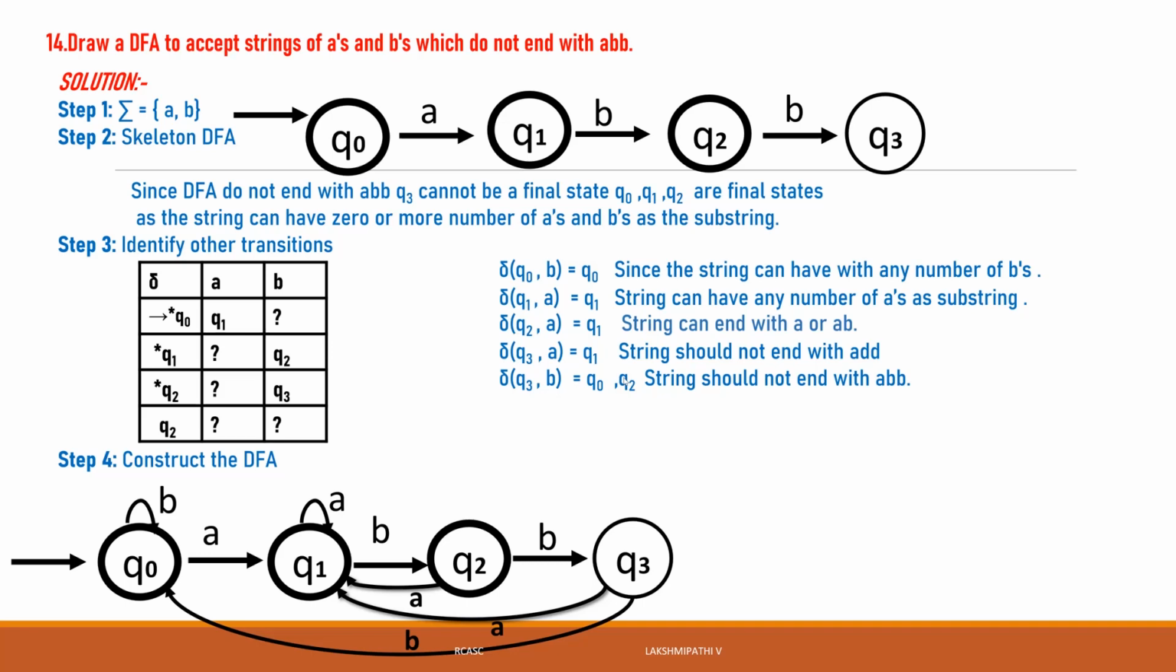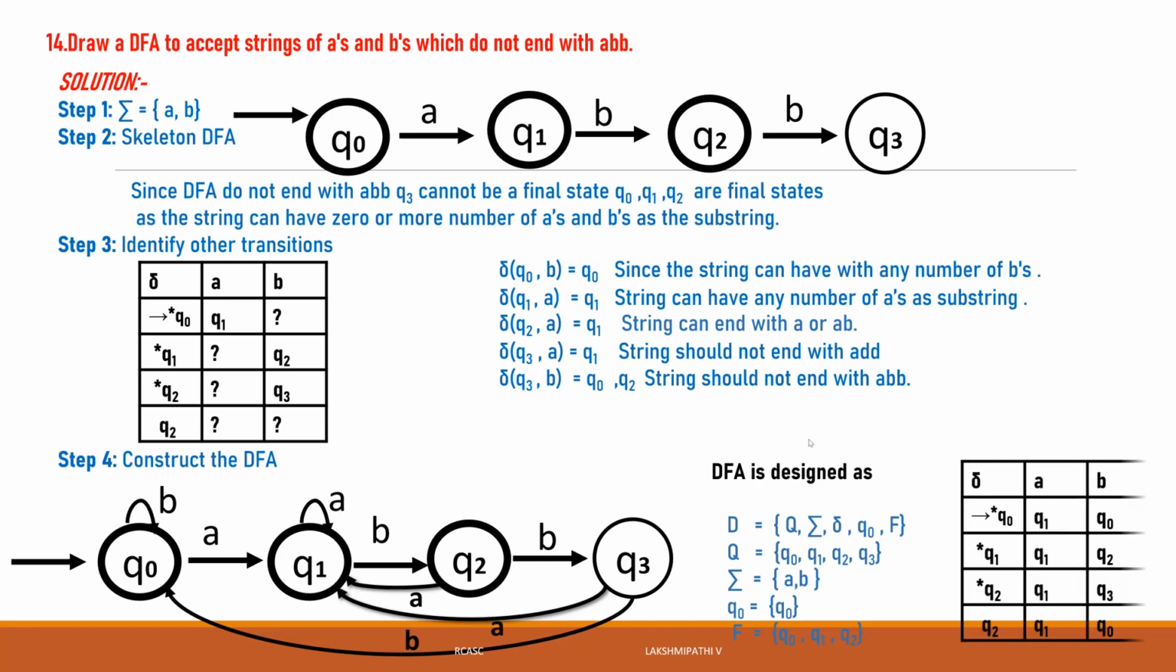Just remaining now is defining the DFA. Design a DFA, D is equal to Q, sigma, delta, Q naught and F. Then Q is the states Q0, Q1, Q2, Q3. Then sigma is equal to A comma B. Then Q naught is the starting state. The final states: F is equal to Q0, Q1, Q2. Then delta is the transition function.